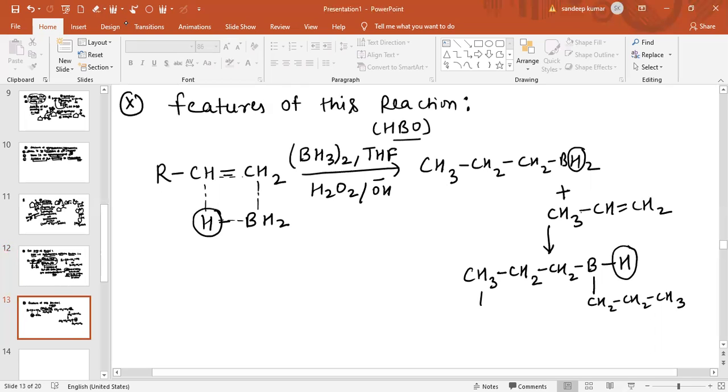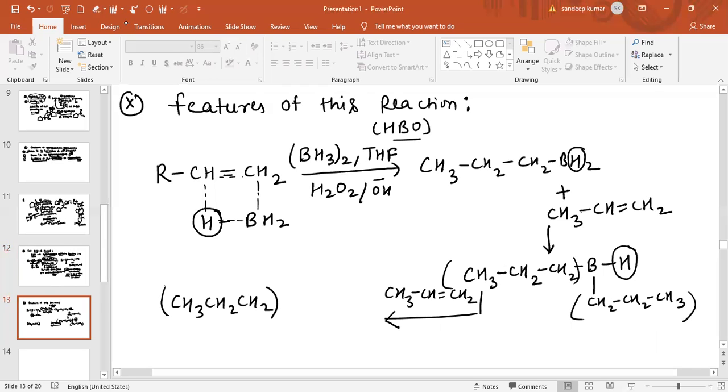So again in the next step we add one more alkene, CH3, CH double bond CH2. Now we can see this hydrogen will also be removed in this way. So now it will form CH3, CH2 and CH2. How many? This is 1 and this is 2, and after replacement of this hydrogen, third, so it will be 3. So this is basically the intermediate obtained.